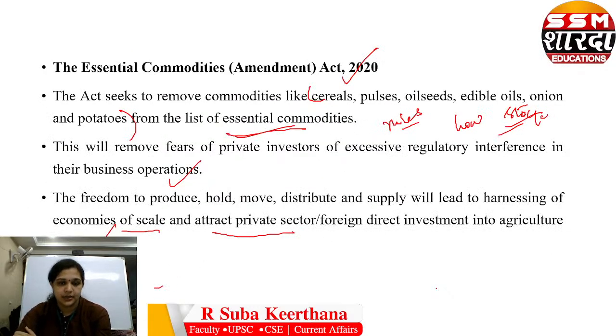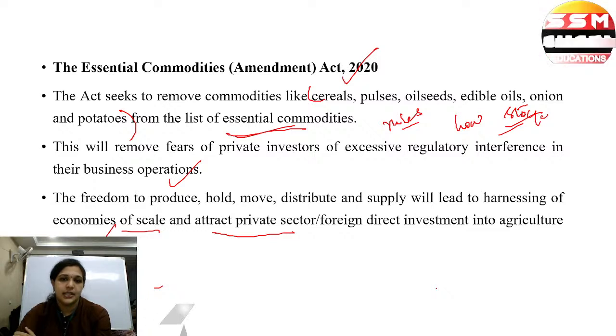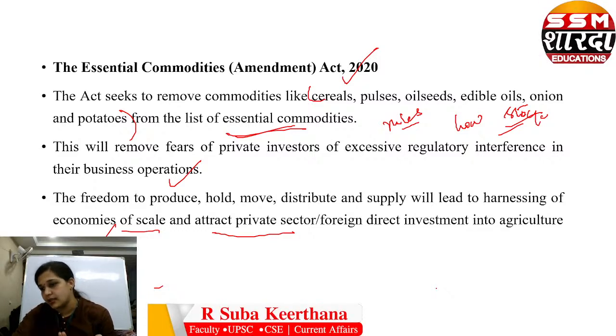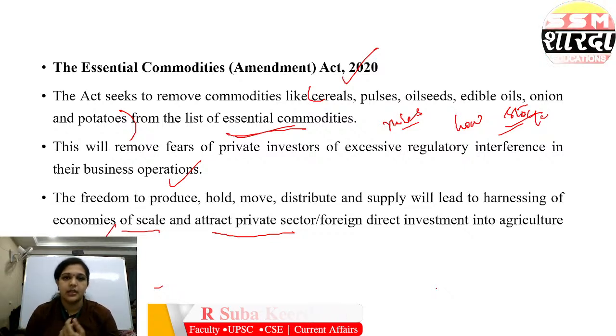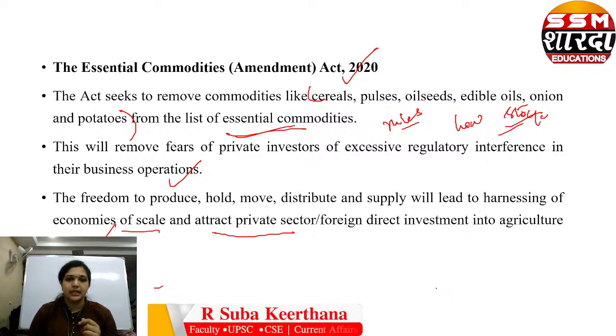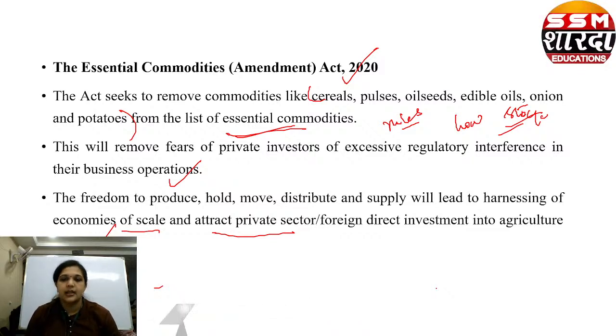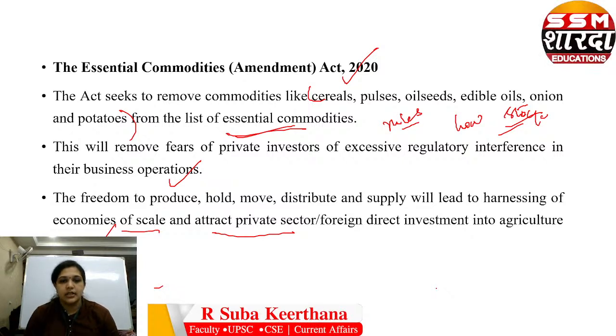Next, the Essential Commodities Act of 2020. It is an amendment act; the act we had already is amended in 2020. It removes some important produce like cereals, pulses, oil seeds, edible oils, onions and potatoes from the essential commodities. So it removes some regulations, which can open opportunities for different players to distribute the supply in an effective manner.